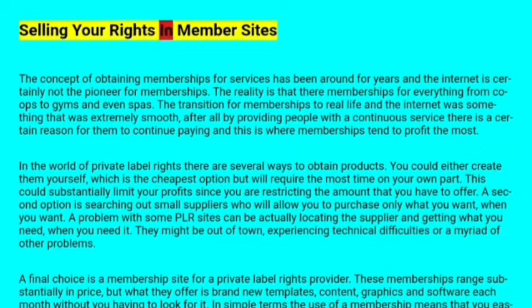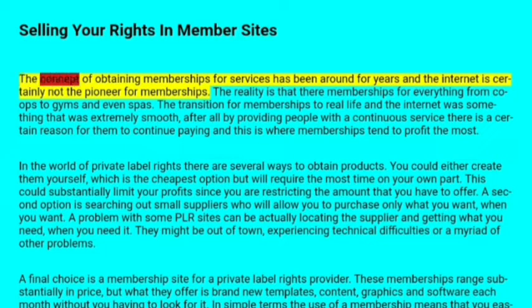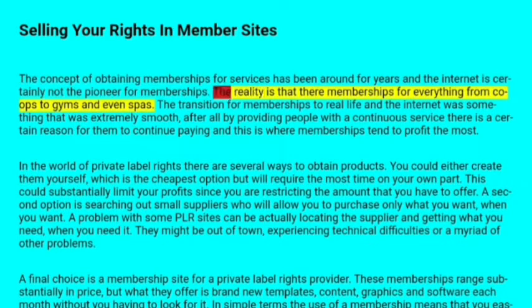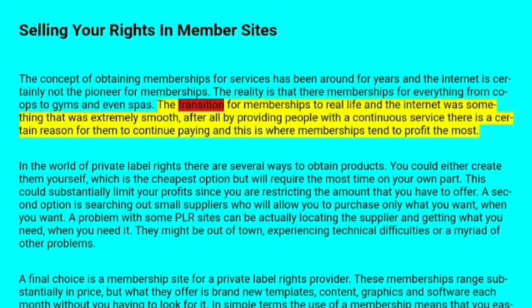Selling your rights in a member site. The concept of obtaining membership for a service has been around for years, and the intent is creating a winner out of the membership. The reality is that there are memberships for everything from corporate to the gym and even spas, and the transition of membership to real life and the internet was extremely smooth. After all, by providing people with a continuous service, you are creating a reason for them to continue paying, and this is where memberships tend to profit the most.